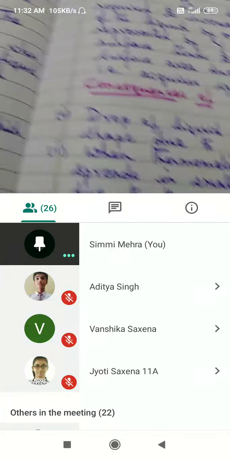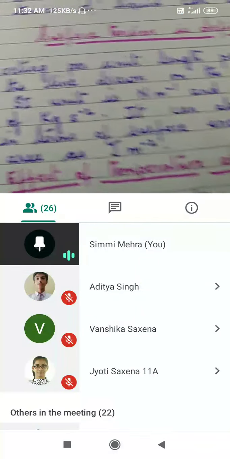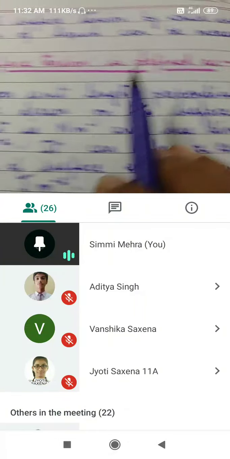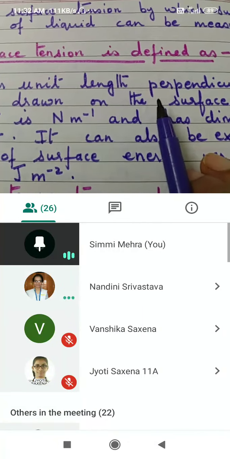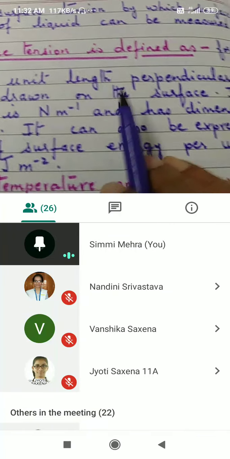Now, next is the surface tension definition. Surface tension is defined as the force acting per unit length perpendicular to a line drawn on the surface. Its SI unit is Newton per meter. Surface tension is force acting per unit length.